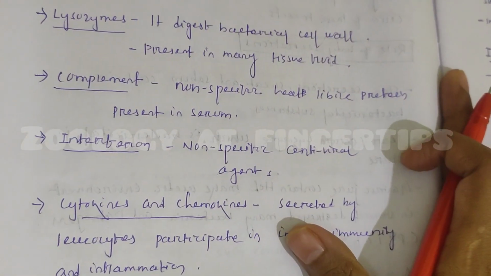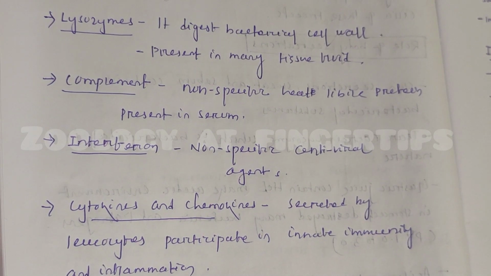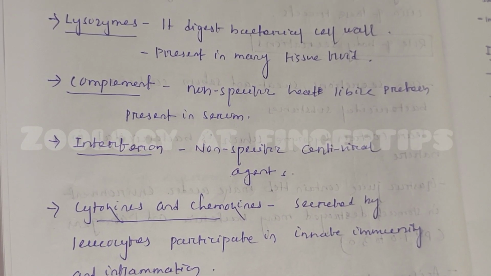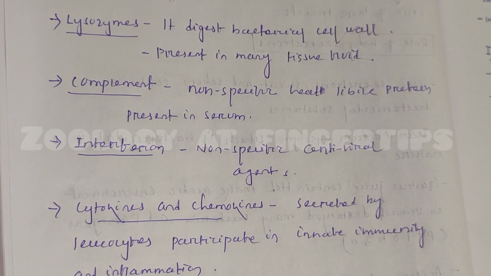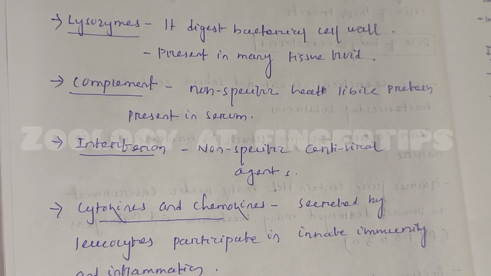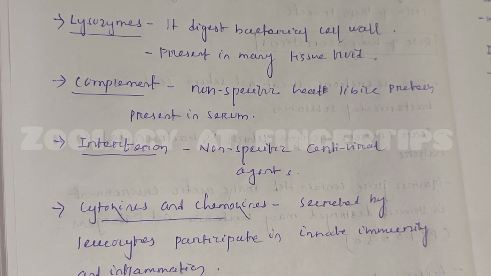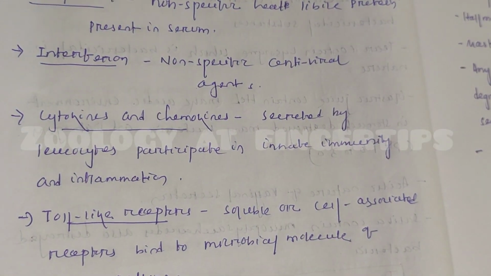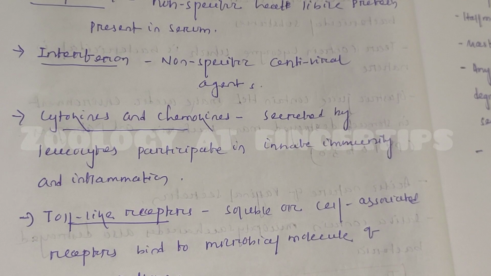Next one is complement. Complements are non-specific heat labile proteins present in serum. They are activated when an infectious agent enters into our body, and they interact with these infectious particles and kill them. Then the next humoral factor is interferon. Interferons are non-specific antiviral agents. They operate against viruses and prevent viral infection.